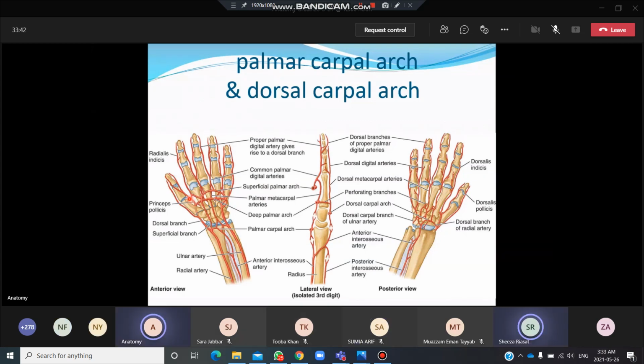क्लियर है आवाज. चलिए, this is the princeps pollicis over here, and this princeps pollicis is actually coming from the radial artery when it is entering into the palm before turning medially. Before turning medially, it is giving a branch. This is called the arteria princeps pollicis. Okay, and then at the level of the proximal phalanx, it is going to bifurcate over here. By bifurcation, it is going to supply the skin and the subcutaneous tissue of the thumb over here. Along with this, arteria princeps pollicis is giving a nutrient branch to the first metacarpal bone. So the first metacarpal bone is receiving its nutrient artery through the arteria princeps pollicis. Okay, is it clear now?